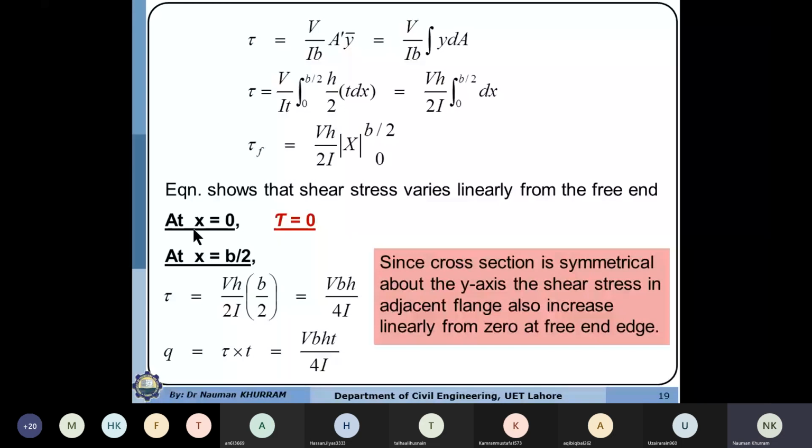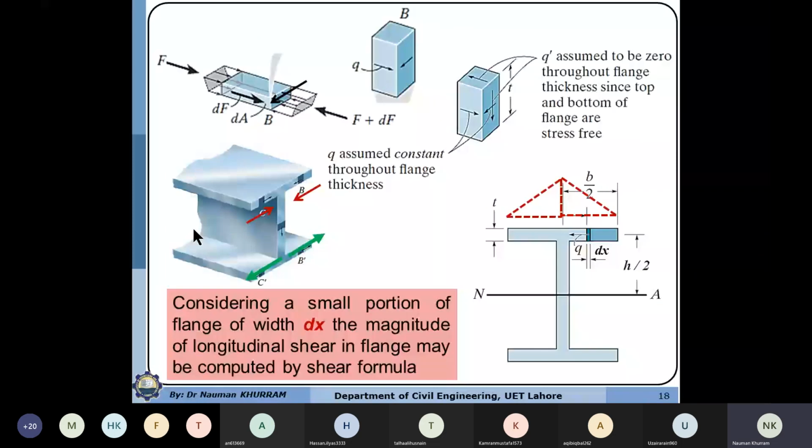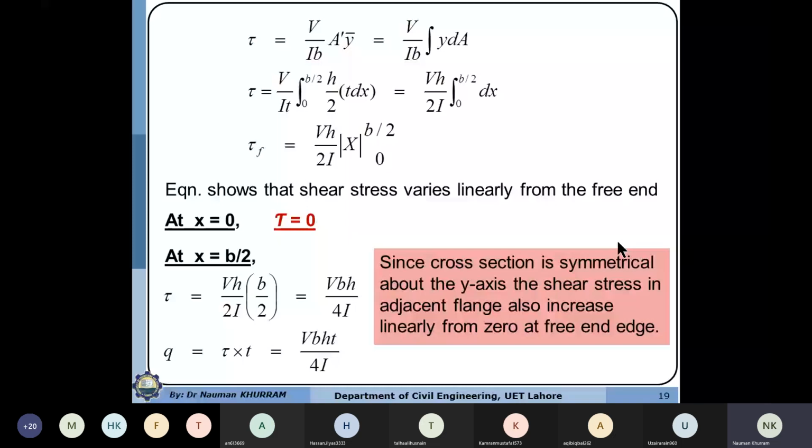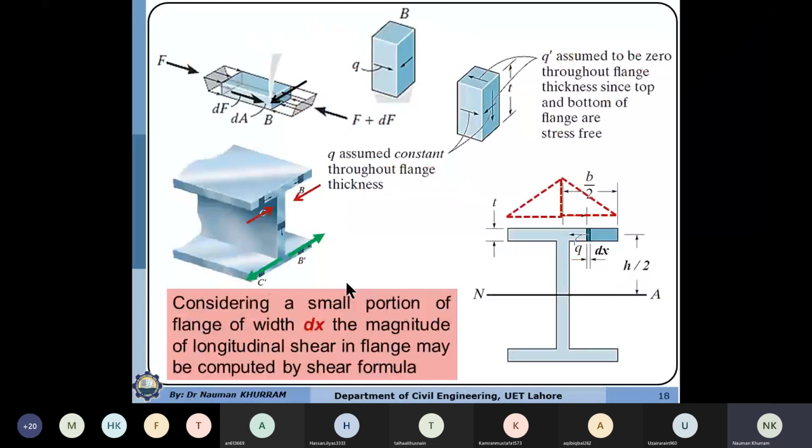At x equal to 0, which is the free end tip, if we substitute x as 0 in this equation, the shear stress in the flange will be equal to 0. If we substitute the maximum value of x, which is b by 2, that is the maximum shear stress at the junction, contributed by half length, V b h over 4I. So it varies linearly from the free end tip to this value.